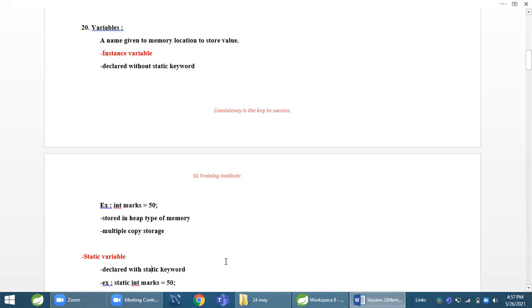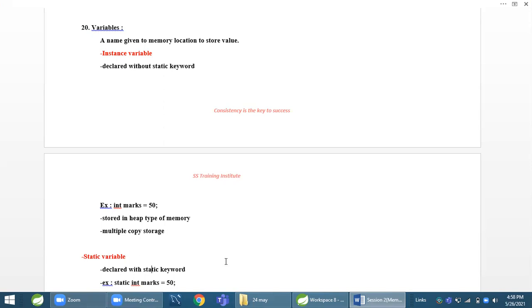Also, the third difference is that a single copy will be created for instance variables and multiple copies will be created for static variables. Because it's a specialty of the centralized memory area, it will create a single copy for a variable. Whatever we store in the centralized memory area, it creates a single copy. So only a single copy will be created for static variables, and for instance variables, multiple copies will be created.